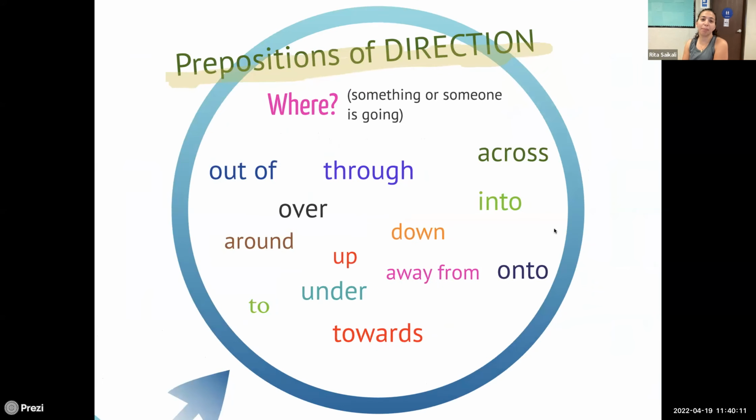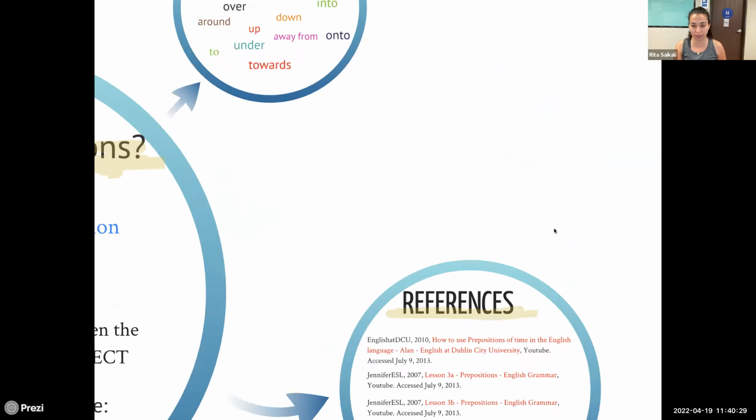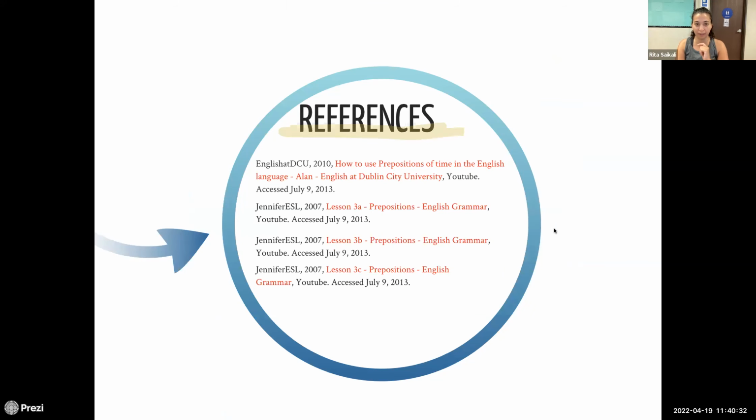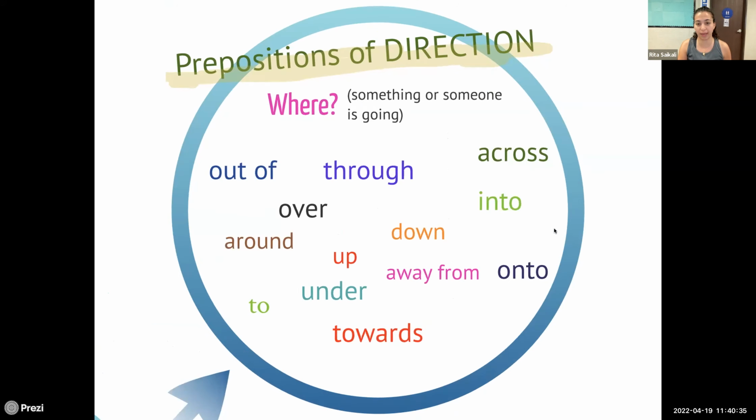All right. And then prepositions of direction tell us where something or someone is going. You can say out of, through, across, over, around, up, under, towards, to, down, away from, into, onto. These all tell us directions. So these are some references that we have, but mainly, in directions, you are trying to say where something or someone is going. For example, she walked into the woods, okay? She walked down the stairs. She walked away from him.